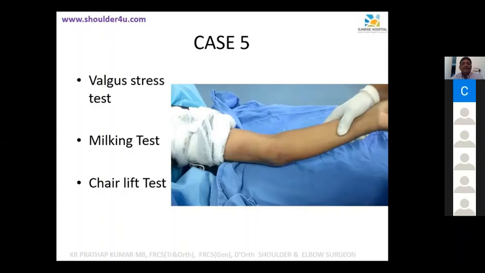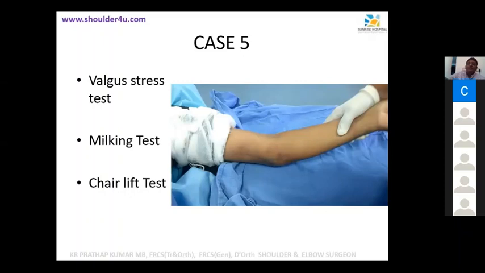Keep the elbow straight and supinated, and keep the thumb abducted and pull on the thumb. You will feel that the patient will be apprehensive, and you will feel that the elbow is opening up. That's the milking test. And there's something called the chair lift test.